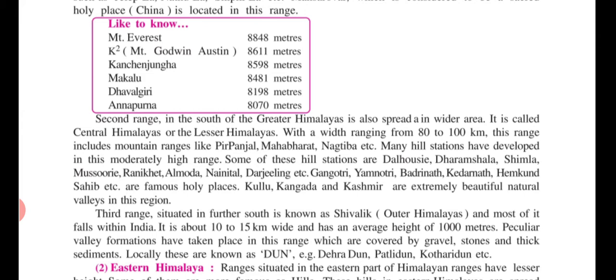You need to memorize and understand which hill stations are located in the Central Himalaya, what is the width of the Central Himalaya, and which ranges are included in this Central Himalaya. Okay?